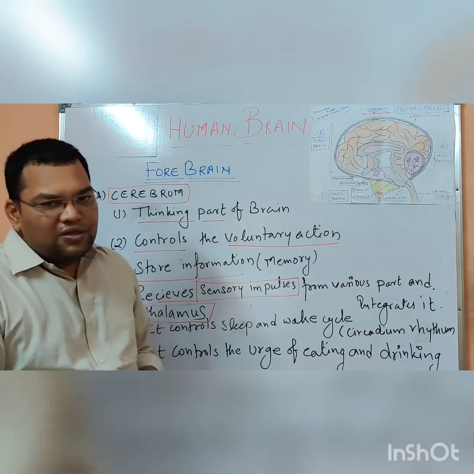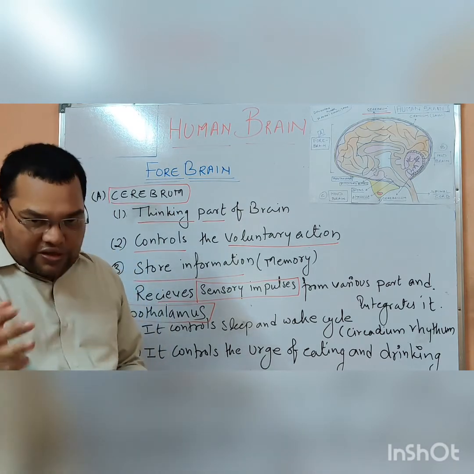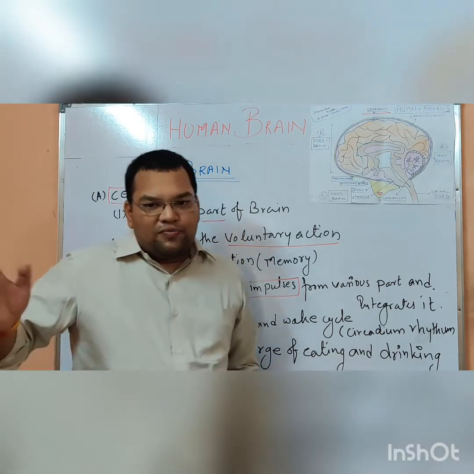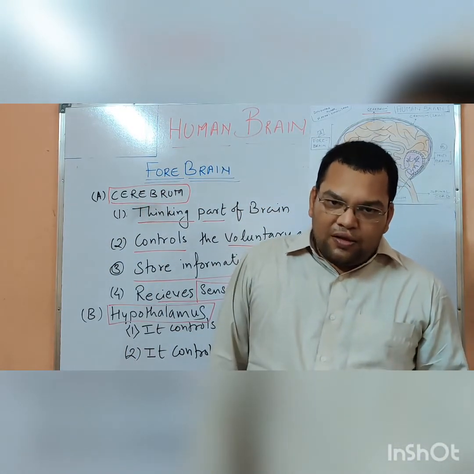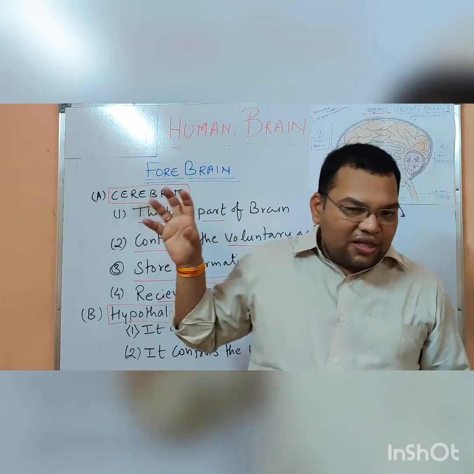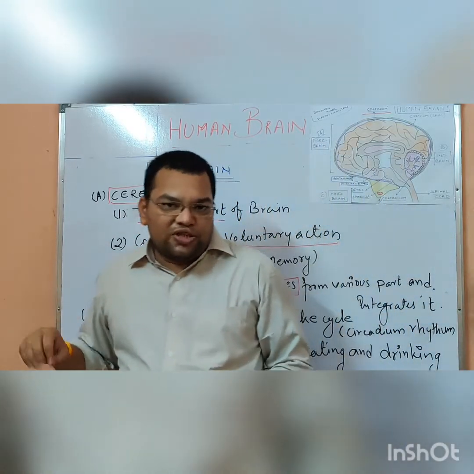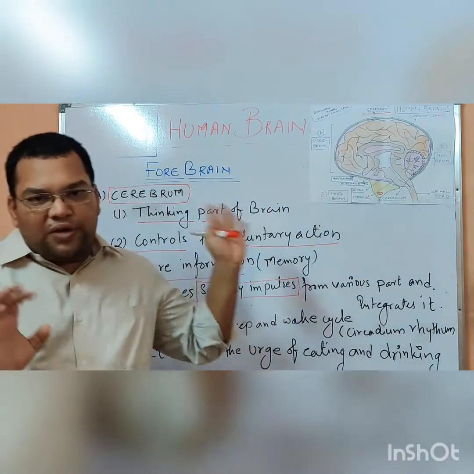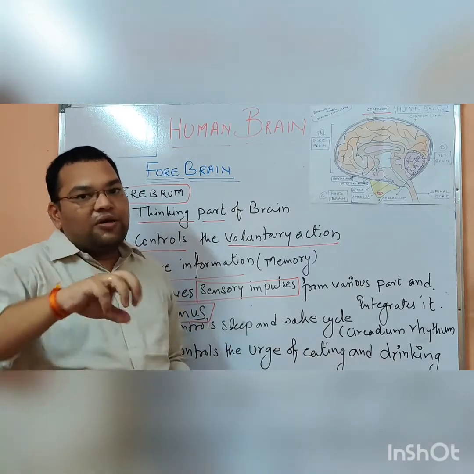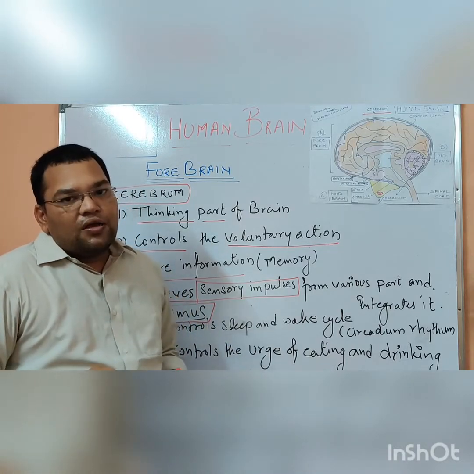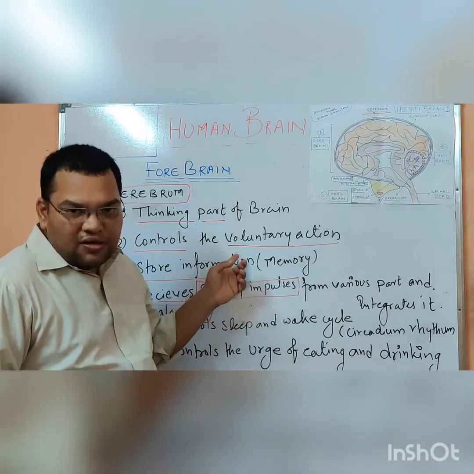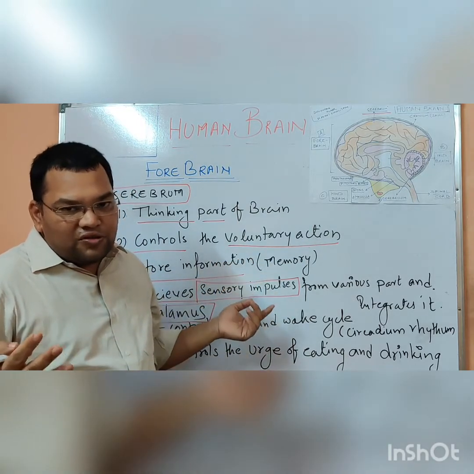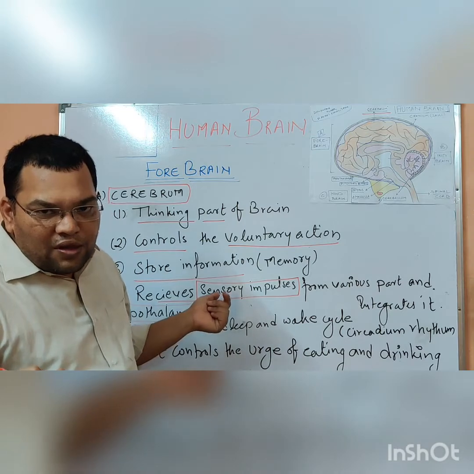Integration means, I am going to give you one example. Let us say someone is calling me from the backside. My ear receives the impulses, the stimulus from the back, that somebody is calling my name. That information is processed here.